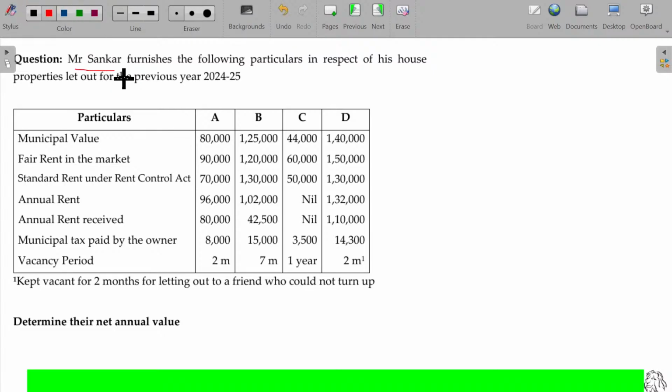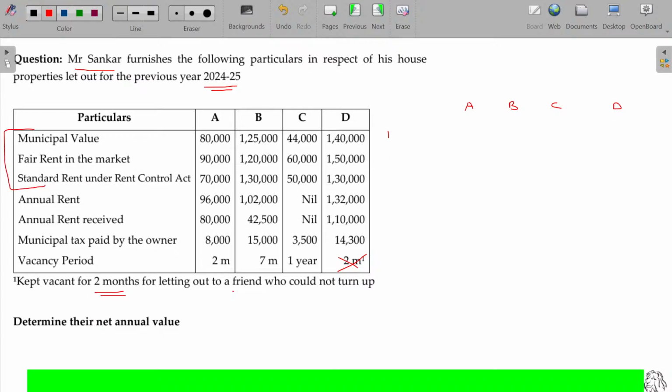Mr. Shankar furnishes the following particulars in respect of his house property let out for the previous year 24-25. In case D, it was kept vacant for 2 months for letting out to a friend who could not turn up. It's not a genuine case, not bona fide, so it's not deductible. The rest can be deductible. Now, come on, for A, B, C, D.